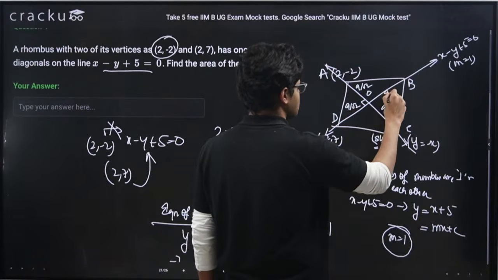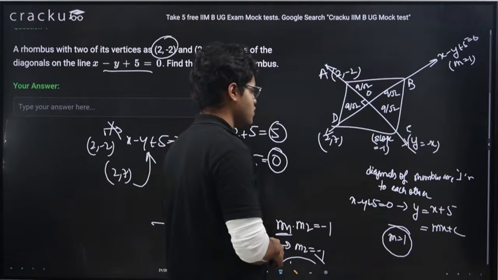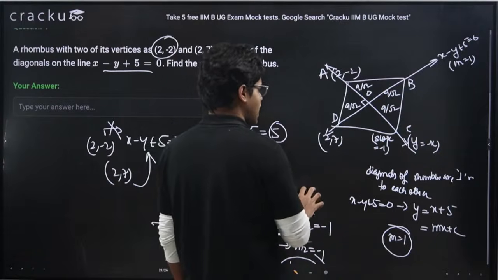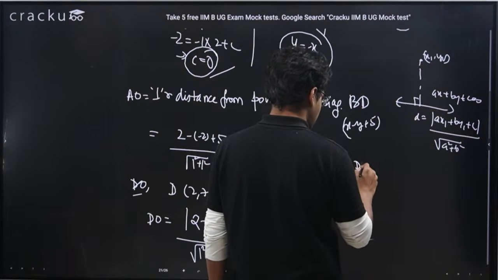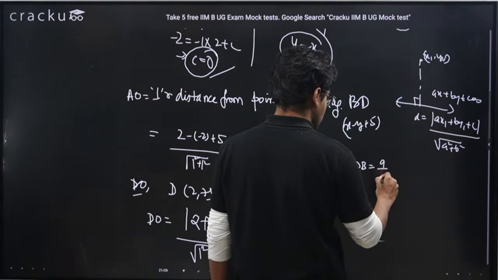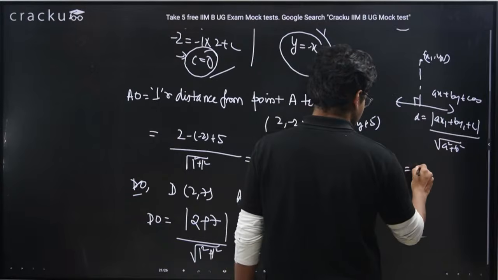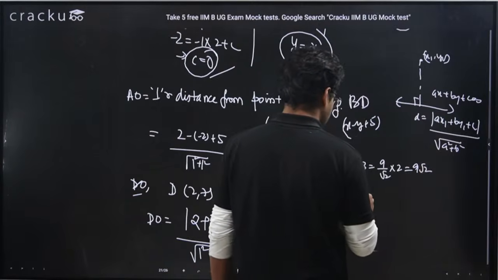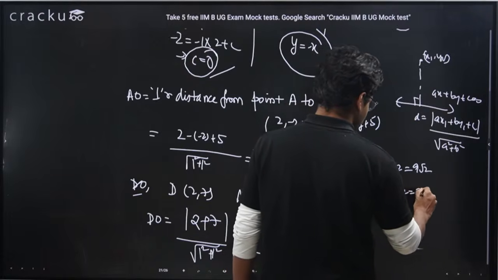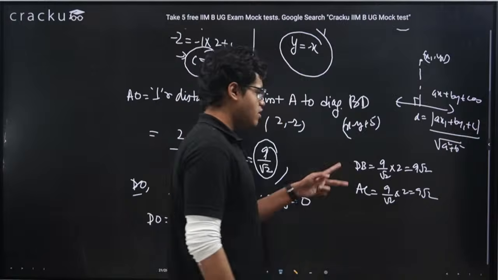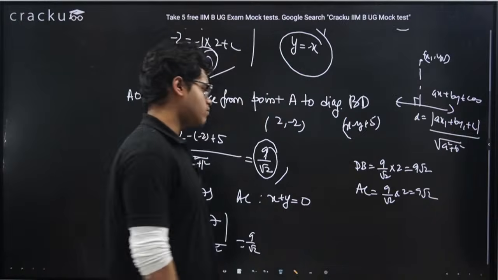which means DO is 9 by root 2, which means OB is also 9 by root 2, right? Which means I can tell the value of DB. DB I can tell as 9 by root 2 into 2, which is 9 root 2. AC I can tell as 9 by root 2 into 2, which is 9 root 2. So I've got values of both the diagonals of the rhombus.